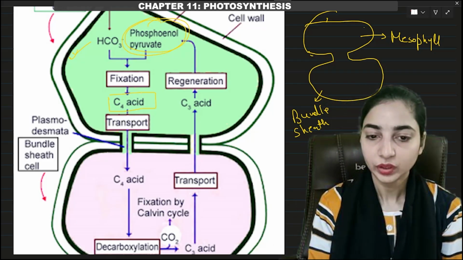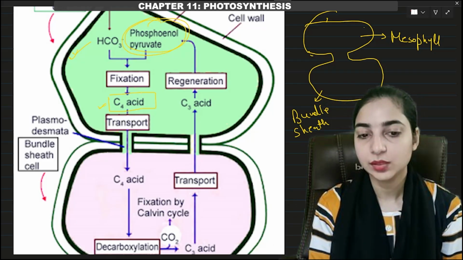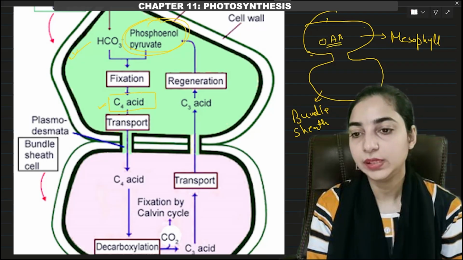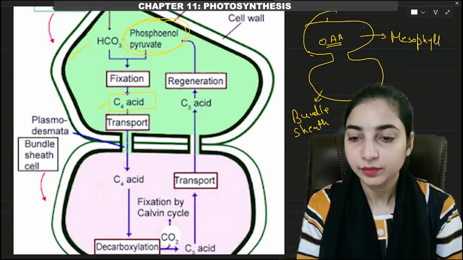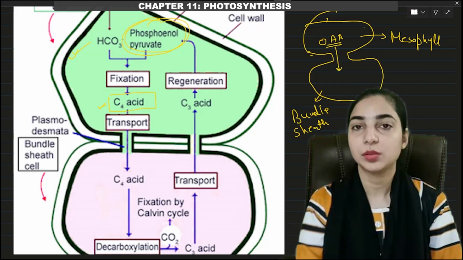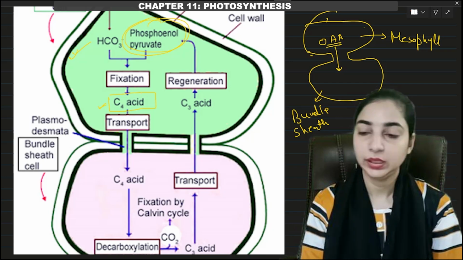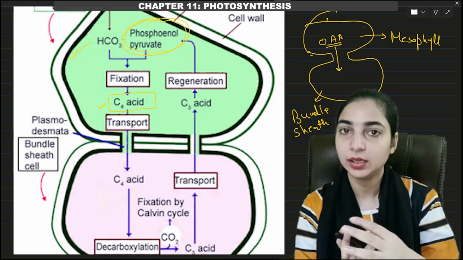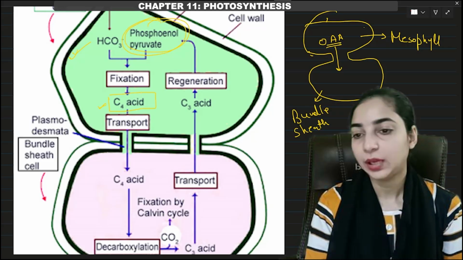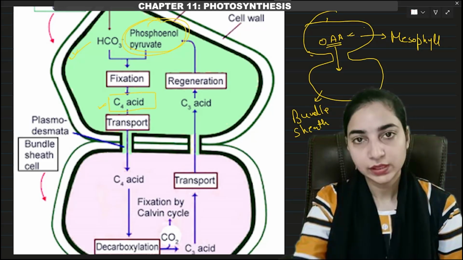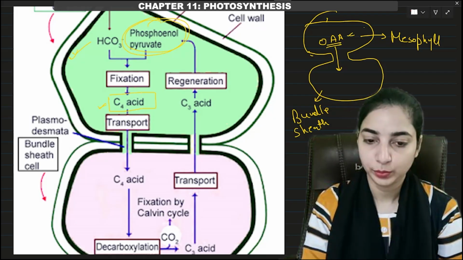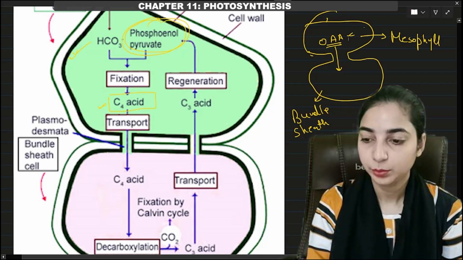Now this C4 acid, oxaloacetic acid, which was formed in the mesophyll cells, will be transported to the bundle sheath cells through the plasmodesmata. So the mesophyll cells and bundle sheath cells are connected through the plasmodesmata. Now what will happen in the bundle sheath cell?